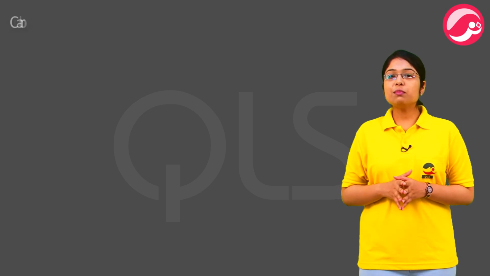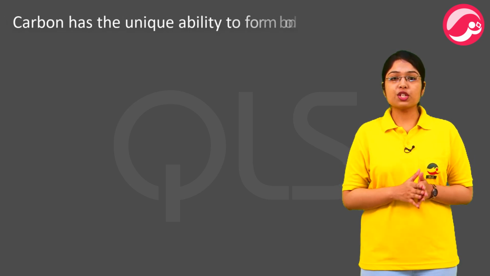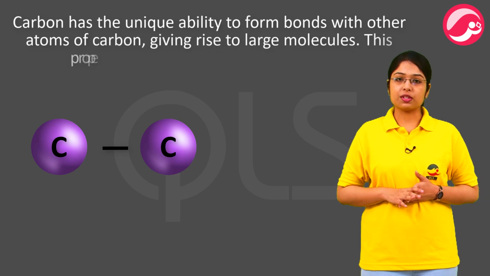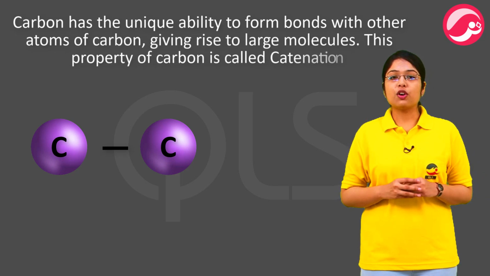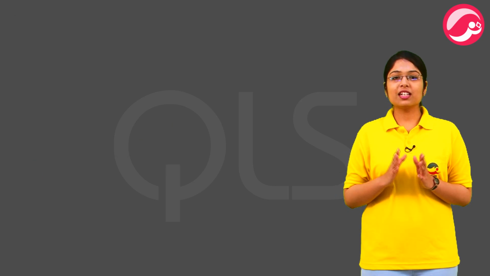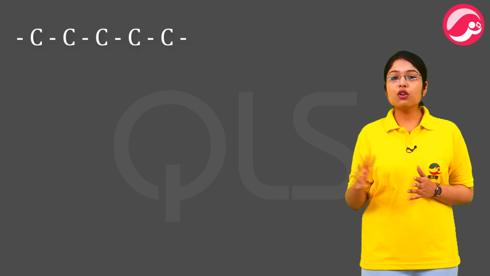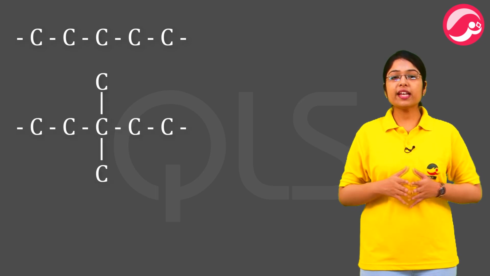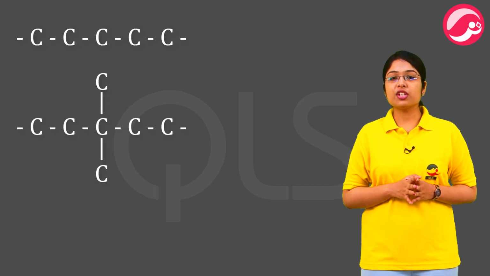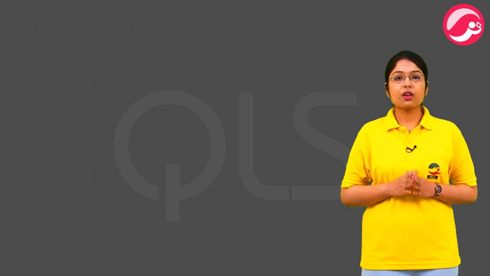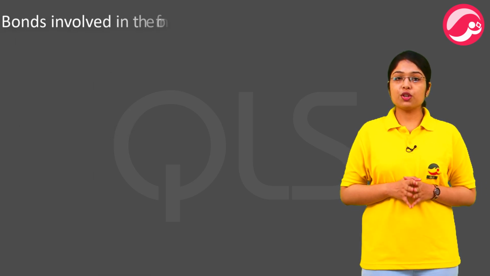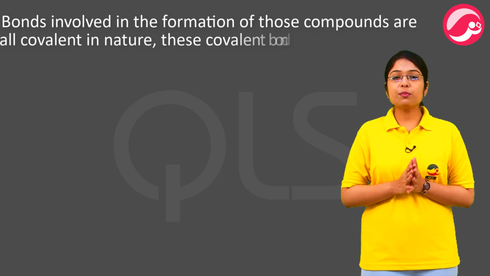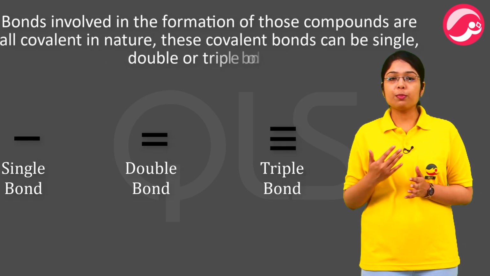First, carbon has the unique ability to form bonds with other atoms of carbon, giving rise to a large number of molecules. This property of carbon is called catenation. The compounds formed may have long chains of carbon or branched chains of carbon or even can have carbon atoms arranged in rings. Bonds involved in the formation of those compounds are all covalent in nature. These covalent bonds can be single, double or triple bonds.